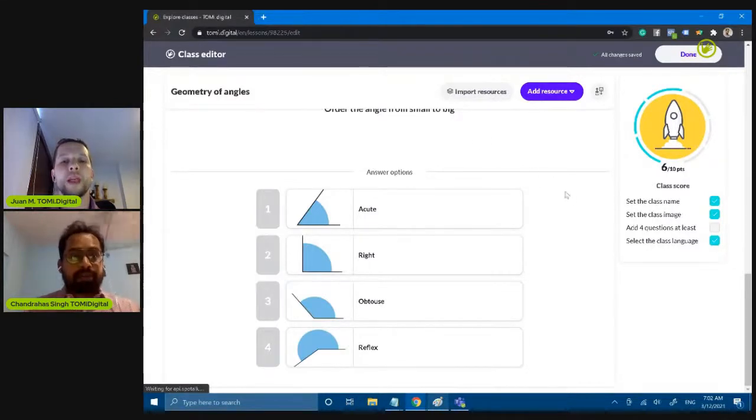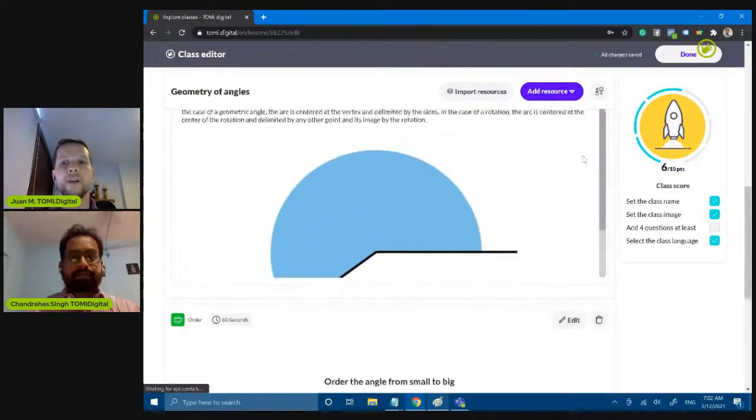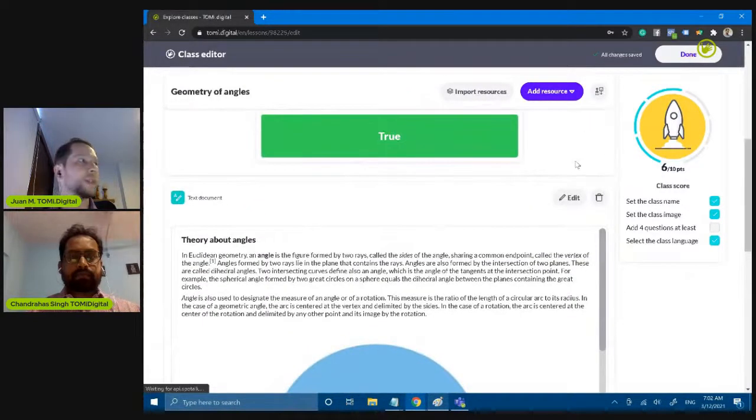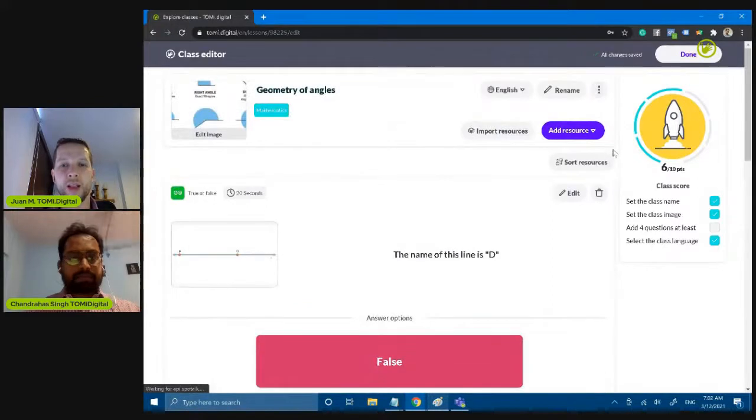Probably we can see that in action in a second. If you want, we can just test a couple more types of questions for checking it, and after that we can make a live session with the people who are connected right now, so they can participate and we can check the results after that. Good, let's do this. Absolutely.